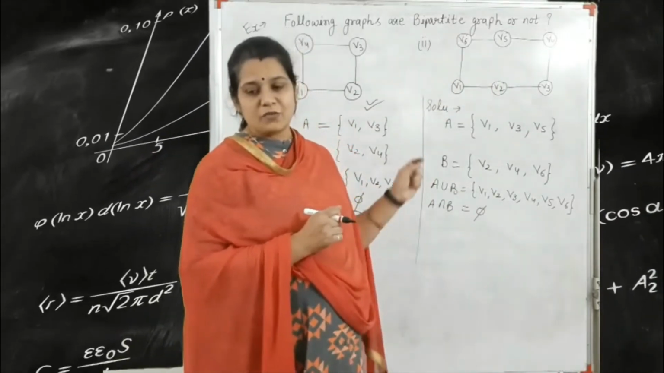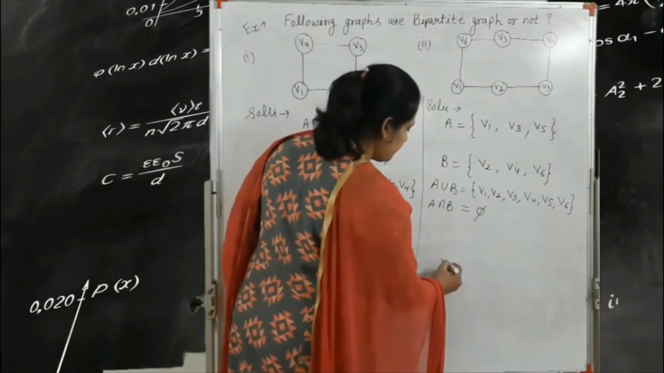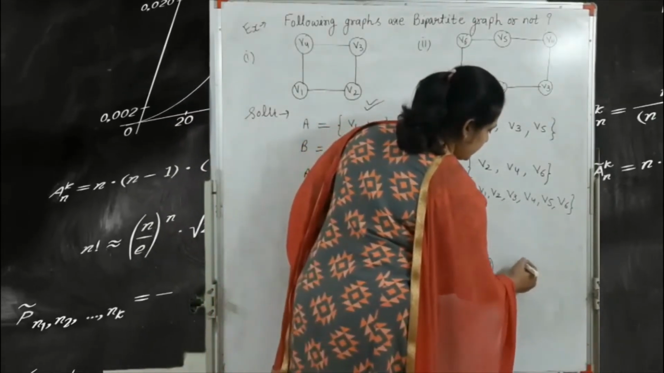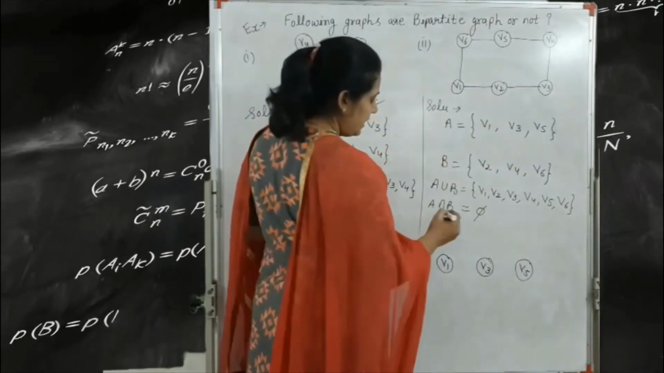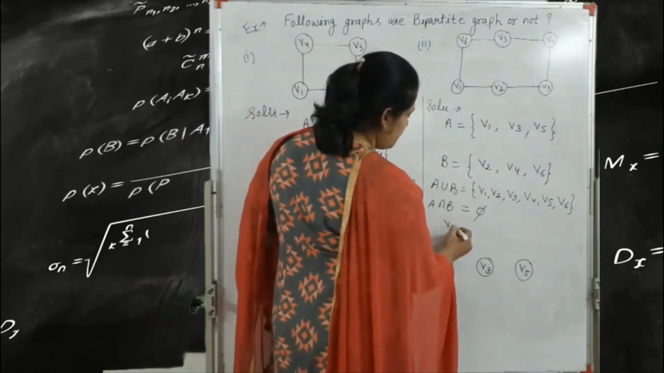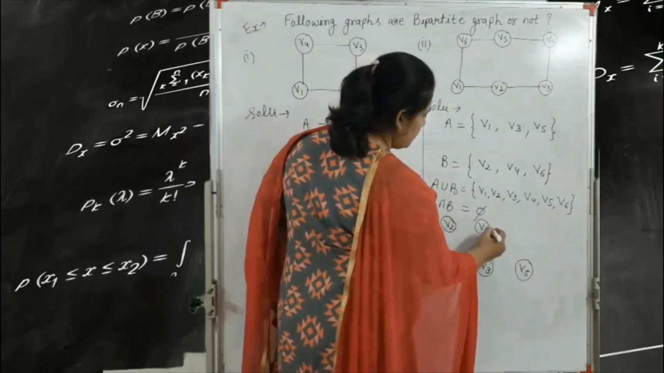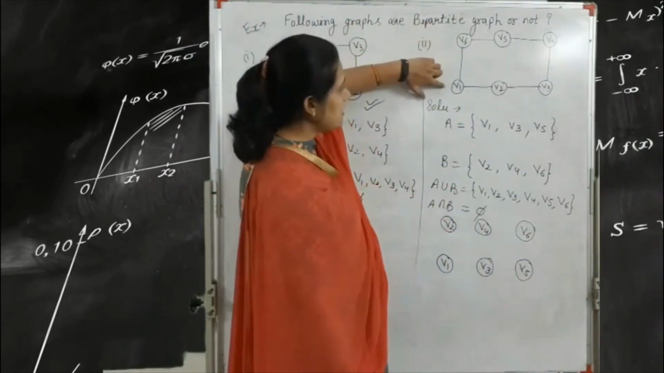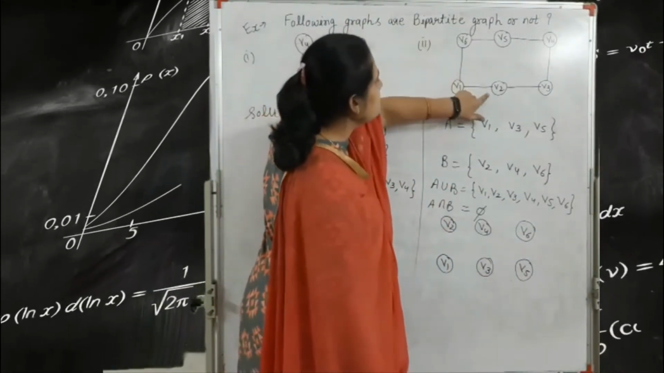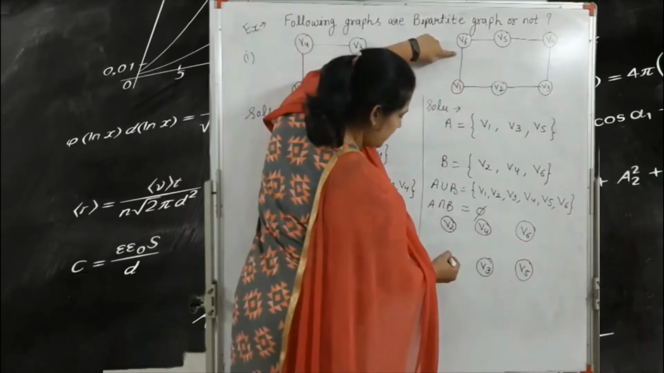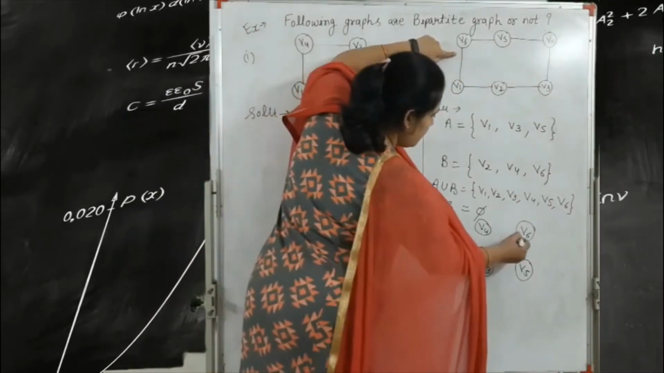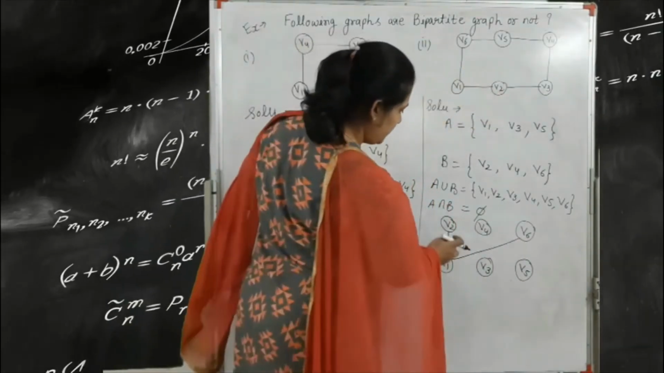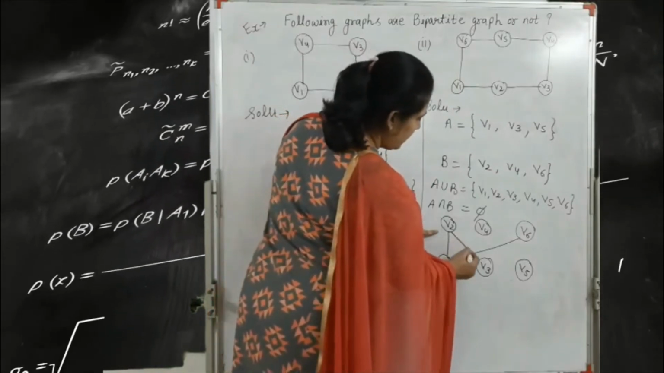So first we write here V1, V3 and V5, the set A. V1, V3, V5, and here we write V2, V4 and V6, the second set of vertices. According to this, V1 is connected to V2 and V6. V2 is connected to V1 and V3.